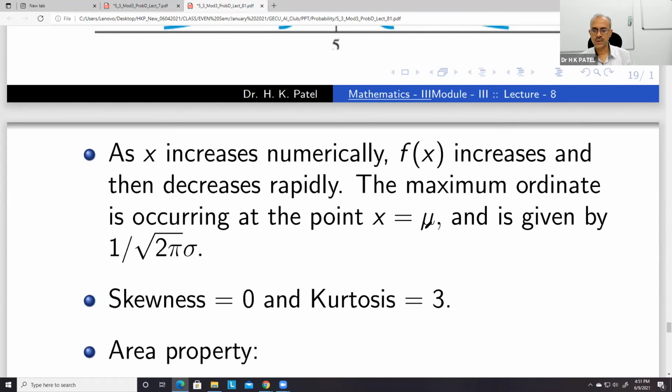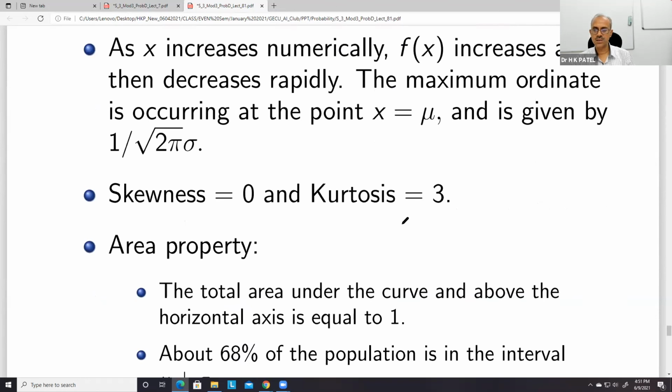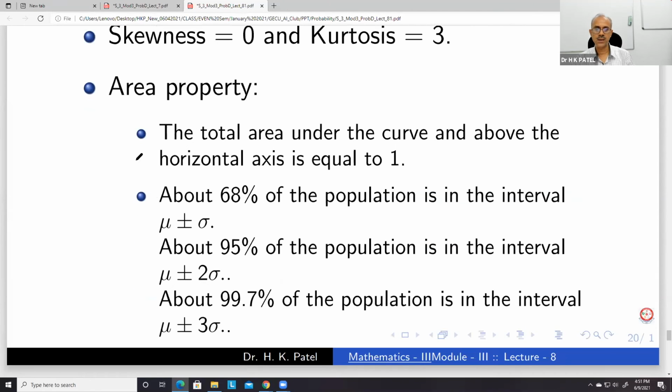So these are some properties. Skewness is 0, kurtosis is 3. Area property: we know that the total area under the curve above the horizontal axis is equal to 1. All right, so this we know.